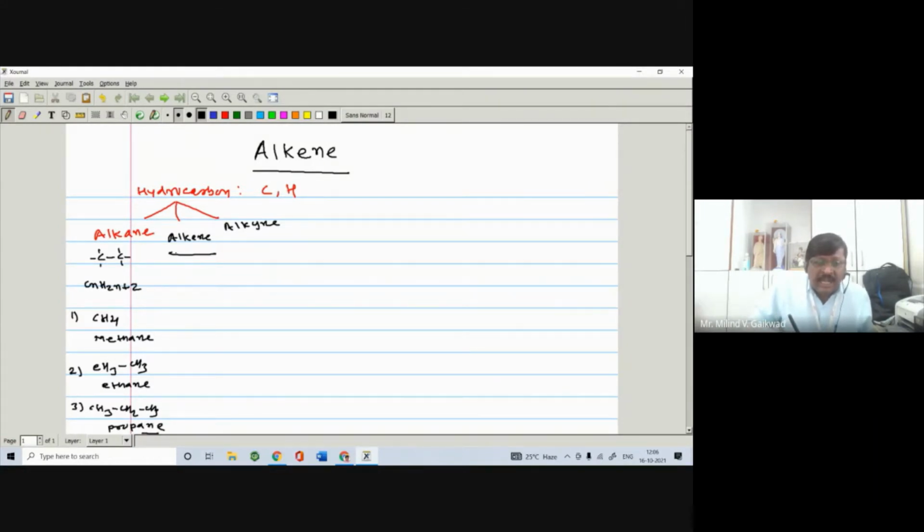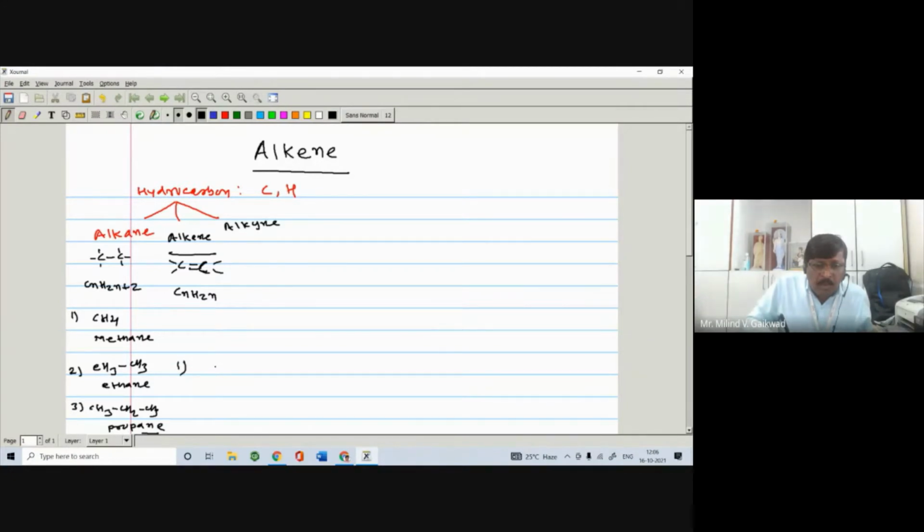Now alkenes are aliphatic unsaturated hydrocarbons containing a carbon-carbon double bond, having the general molecular formula CnH2n. For the formation of a carbon-carbon double bond, there must be at least two carbons. So we cannot form an alkene from the parent alkane, methane. From ethane we can form the corresponding alkene compound.